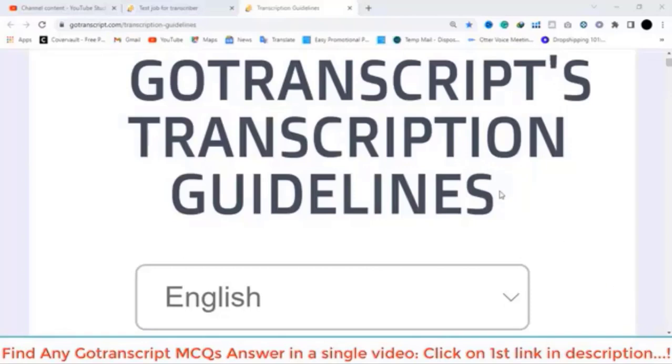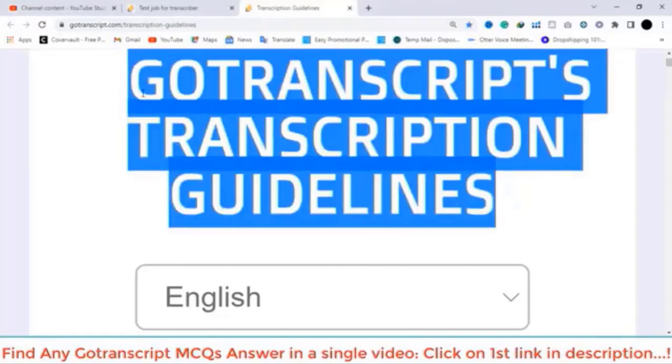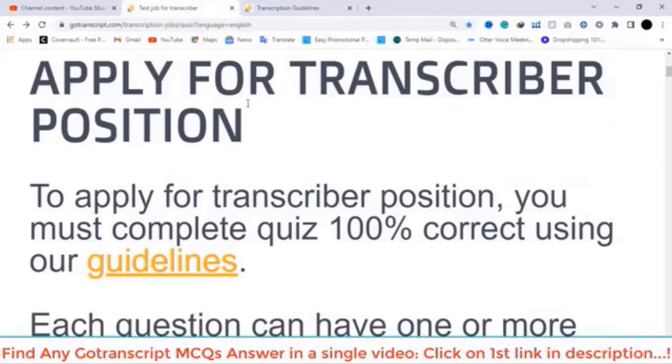Before we start this test, you must read these transcription guidelines. Without reading and implementing these guidelines, you cannot pass the test very easily. So let's start the first part of the test, which is the MCQs test.